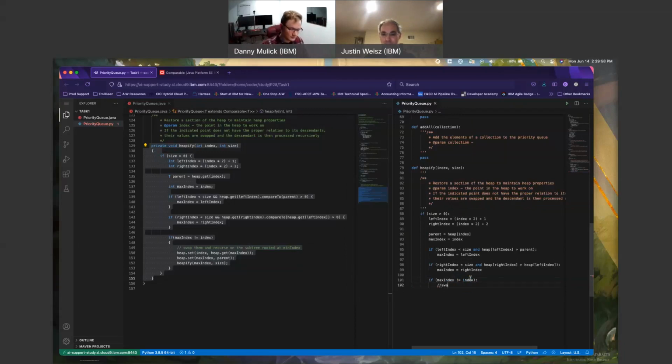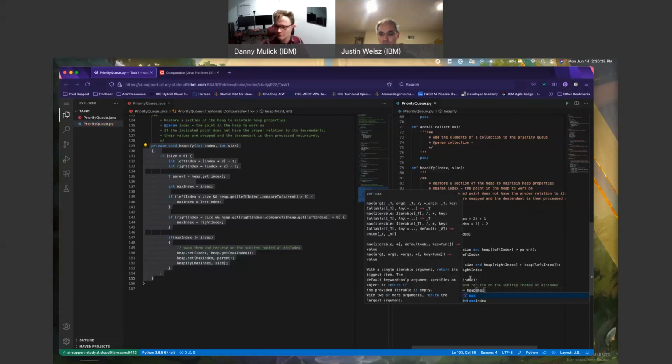Swap them and recur. Oh, that's not the comment I needed. Swap them and recurse on subtree rooted at min index. Fair enough. So I want to say heap at index equals heap get max. So heap at max index, fair enough.